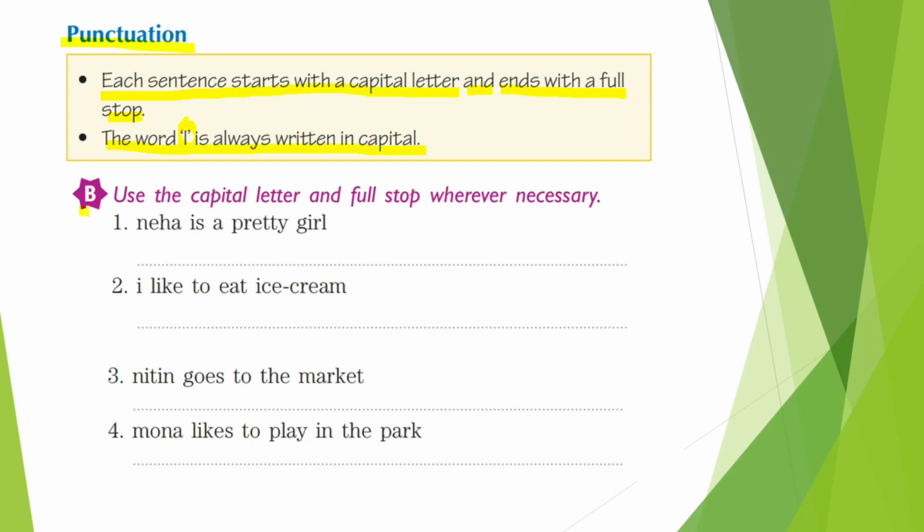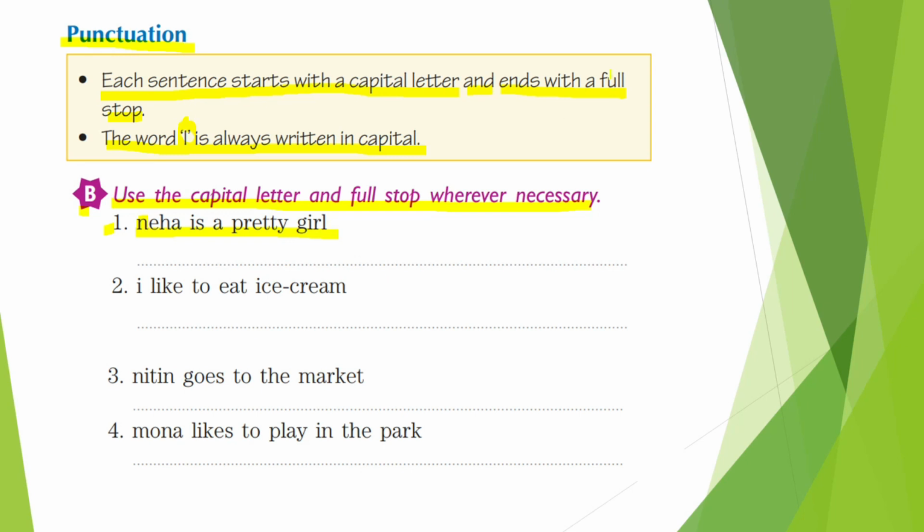Okay, now let's look at the exercise here. Use the capital letter and full stop wherever necessary. Let's look at the first sentence: Neha is a pretty girl. This is a perfect sentence because it makes sense. But there are punctuations missing in this sentence. What are the punctuations that are missing? I had already told you that N, the first letter of the sentence, is always written as capital, right? And what do we do at the end of the sentence?